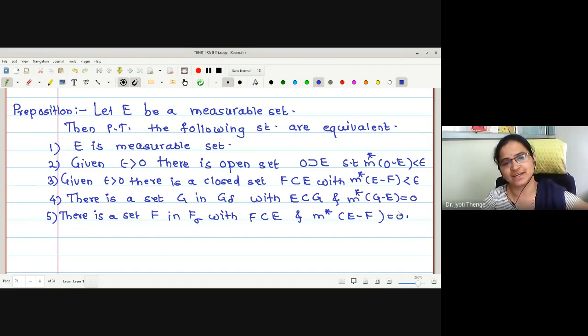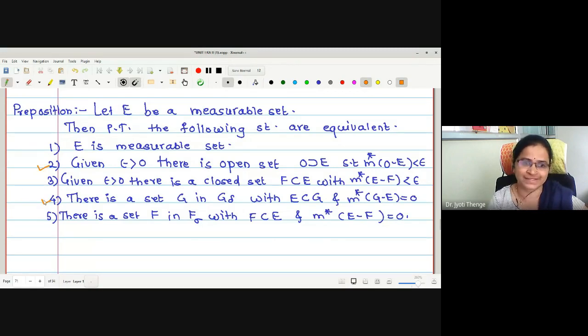If you look at the statements, you may feel these are complicated, but no, these statements are very easy. Now I will explain what the statements tell us, and then we will go for proving the statements to be equivalent to one another. Look at statement number 2.